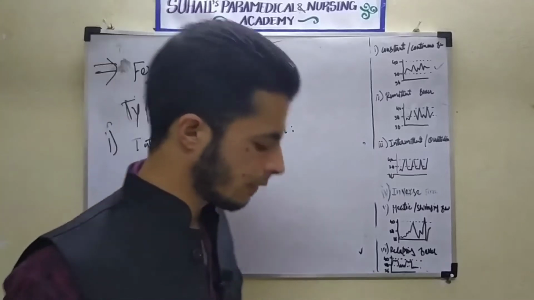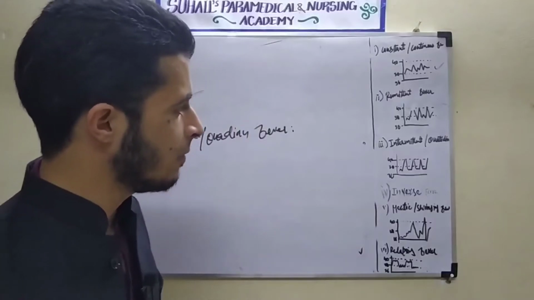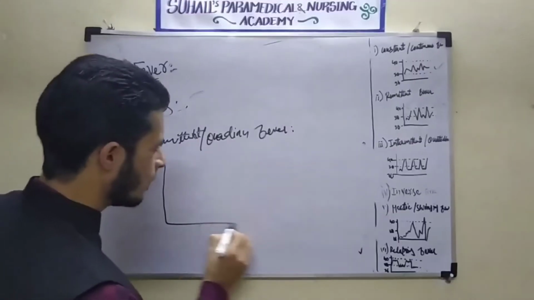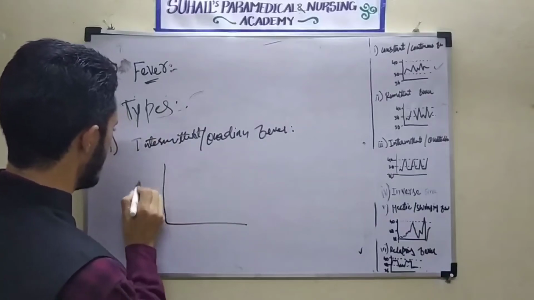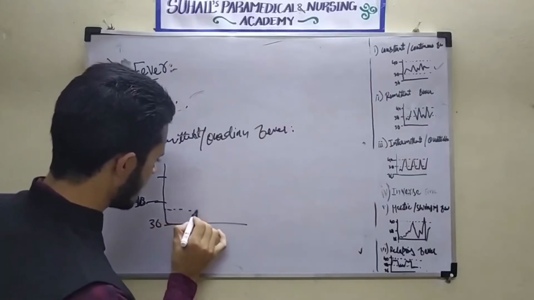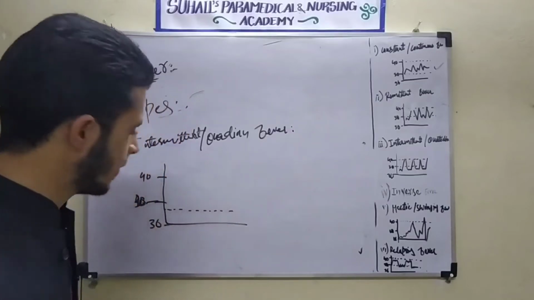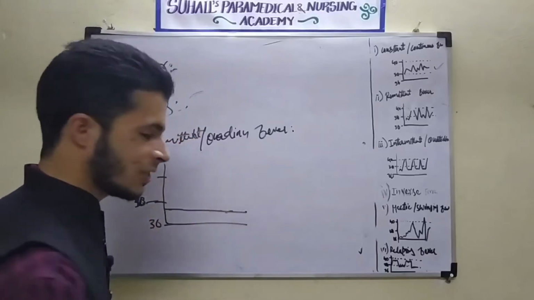Intermittent or coordinate fever. See, in case of intermittent or coordinate fever, there will be what? See, this is the graph. This is 36 degrees. This is 40. This is 38 degrees. Okay, this is the graph. Here will be 37 degrees Celsius normal. This is the line, the normal line. See what will happen.